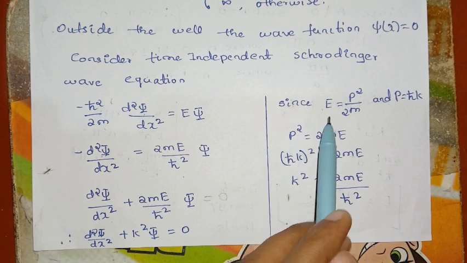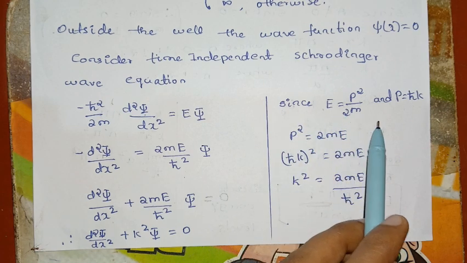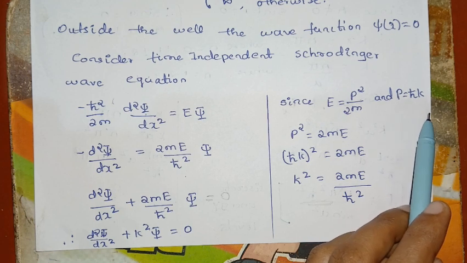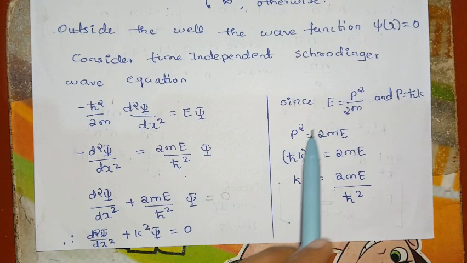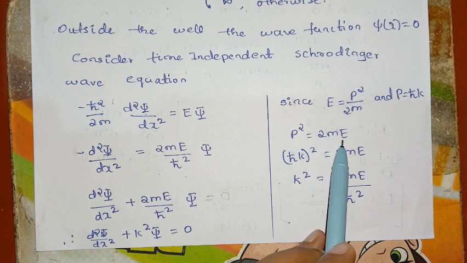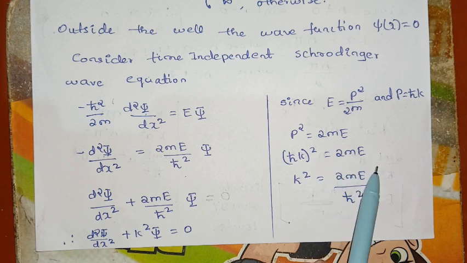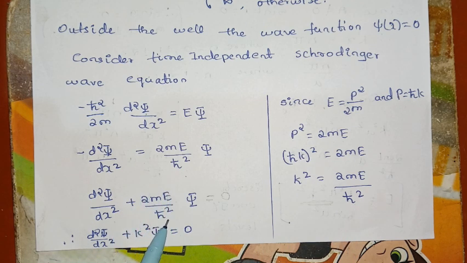We know that E is equal to p squared divided by 2m, and momentum p is equal to h cross k. Therefore p squared is equal to 2mE. Replace p by h cross k. Therefore, h cross k whole squared is equal to 2mE, so k squared is equal to 2mE divided by h cross squared. Now replace this term by k squared. Therefore, d squared psi by dx squared plus k squared into psi is equal to 0.